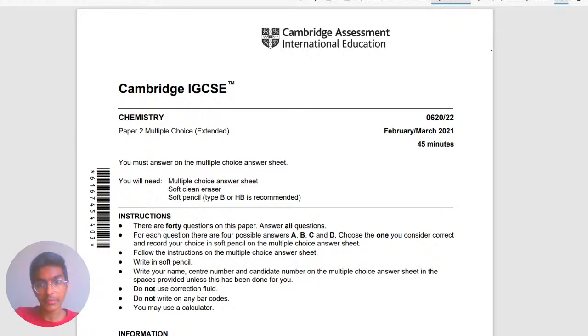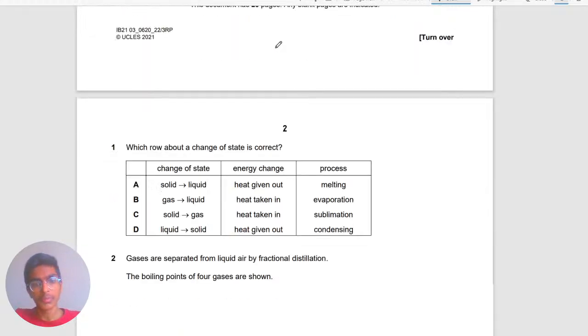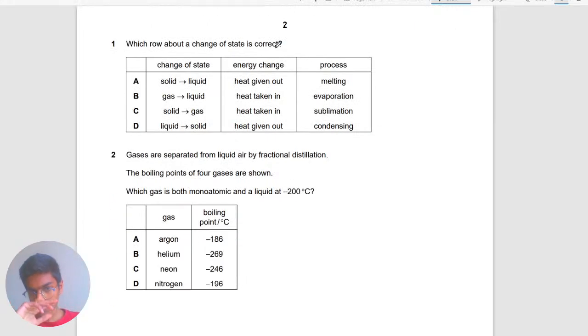Anyway, let's begin. We're going to start with 2021 Feb March, which is the latest one I could find online. I couldn't find the May June papers because they just did it. It's actually yet June, so Cambridge don't send them out. But if they come, I will do that soon too. Okay, so we're going to begin.